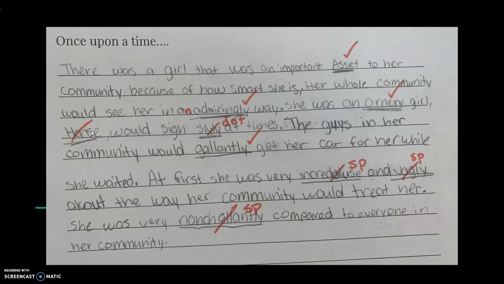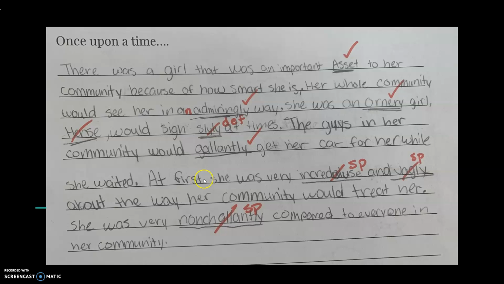Details. She was an ornery girl, hence would sigh slyly at times. Hence is spelled wrong here, and slyly doesn't necessarily mean the same thing as ornery, so that one doesn't work. However, grammatically this is correct because slyly is describing this verb of sigh. How did she sigh? She sighed slyly. The guys in her community would gallantly get her car for her while she waited.